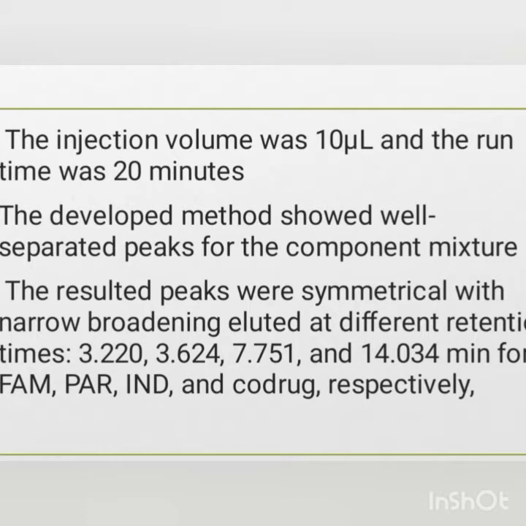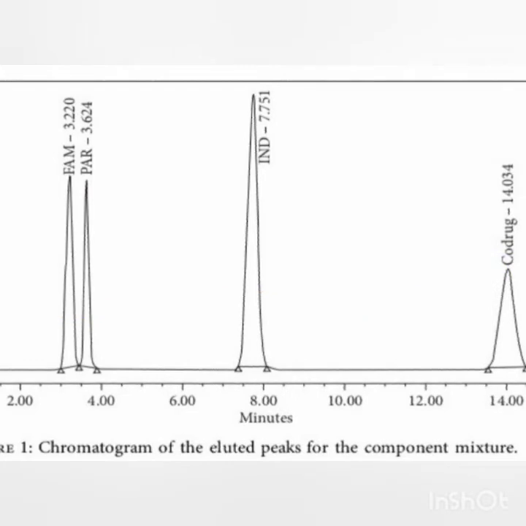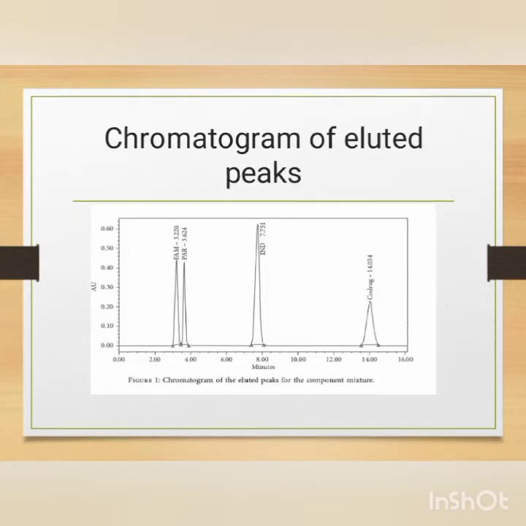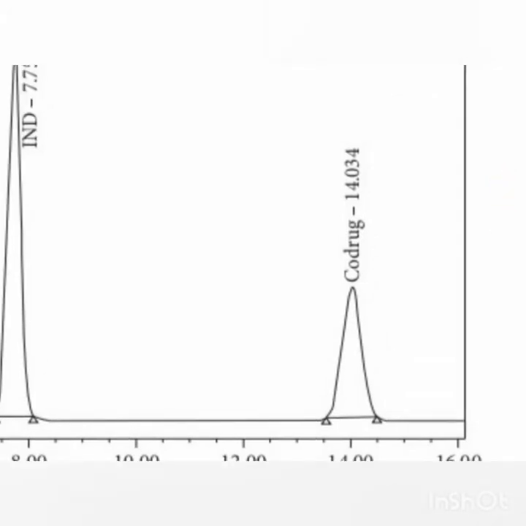minutes for famotidine, paracetamol, indomethacin and co-drug respectively. We will discuss this in this chromatogram of eluted peaks. Here we notice that the famotidine retention peak is at 3.220 and the paracetamol peak is at 3.625. Indomethacin has a peak at 7.751 and the co-drug has a retention peak at 14.034.